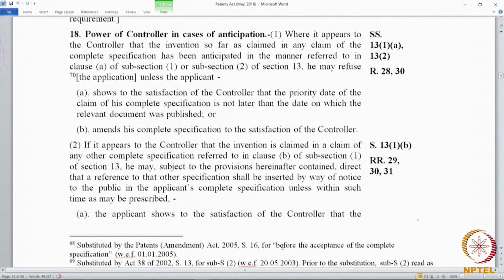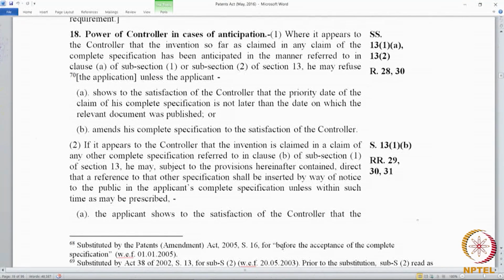And when we talk about anticipation, we are only talking about the first requirement in patentability, which is novelty. So, when we say something is anticipated, then we mean that it lacks novelty. Novelty is not there. The fact that the invention has to be new is not satisfied. So, in section 13, the examiner can look at any previous patent, any patent that is granted earlier, and which would mean any claim that is granted earlier. So, prior claiming is covered in section 13. Section 13 also covers prior publication.